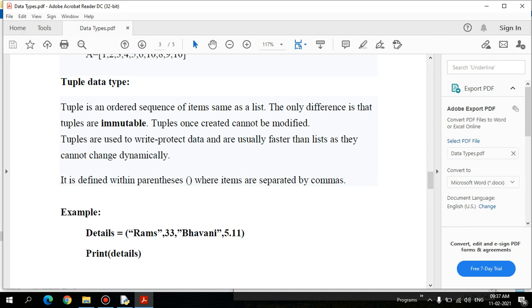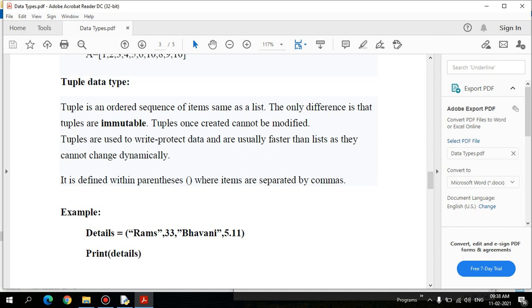The three brackets define each data type: square brackets define a list, round brackets define a tuple, and curly braces define a set. Based on the value you assign to the variable, it defines what type it is. So here the round bracket defines it as a tuple.